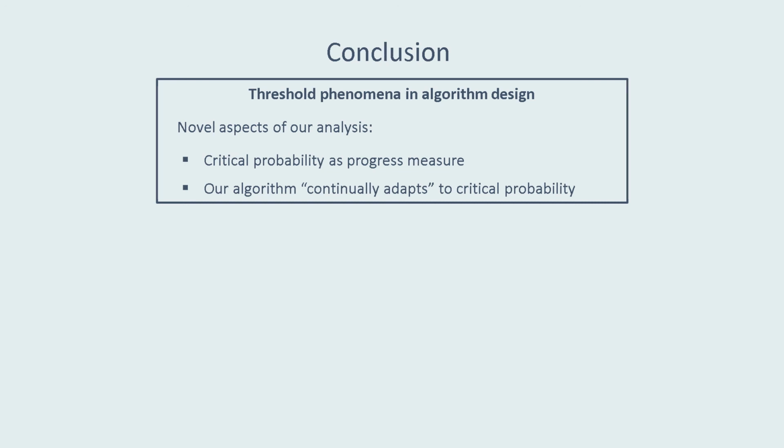As the critical probability changes, our algorithm adapts to the new critical probability. Previously, critical probabilities came up in the study of Boolean functions and random graphs, but to our knowledge, it hasn't been used much in the design of algorithms. It's natural and interesting to ask whether there are other learning algorithms that could benefit from the use of the critical probability as a progress measure.